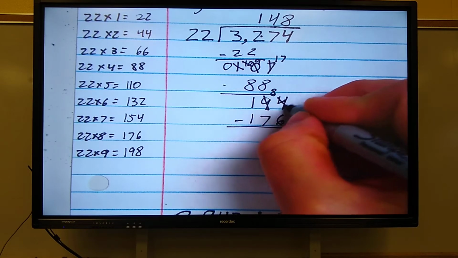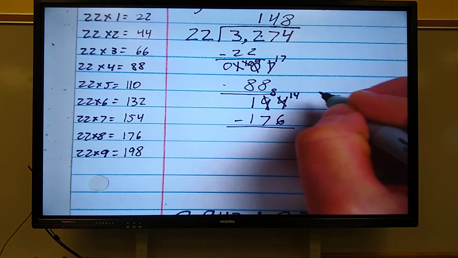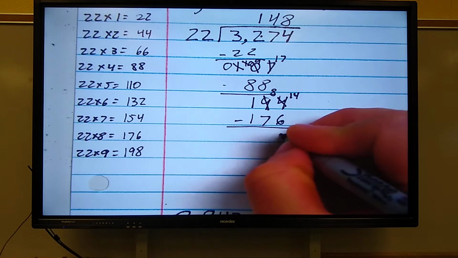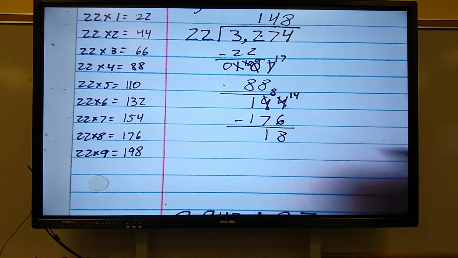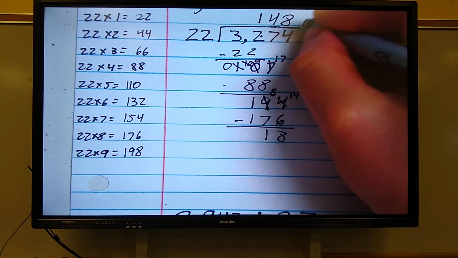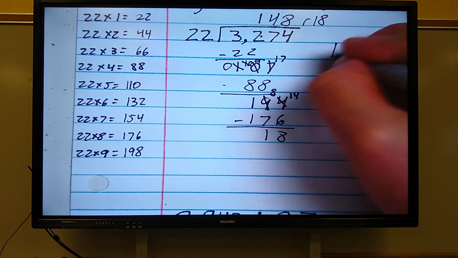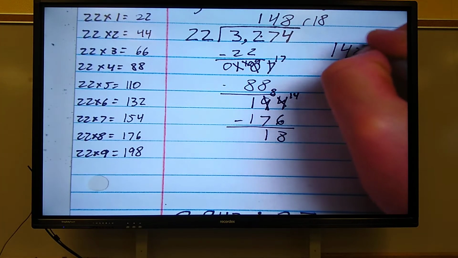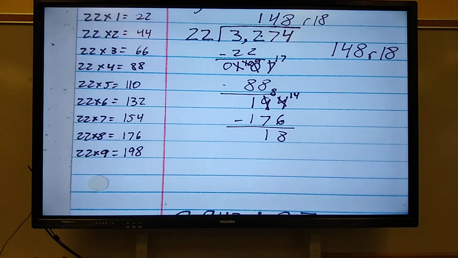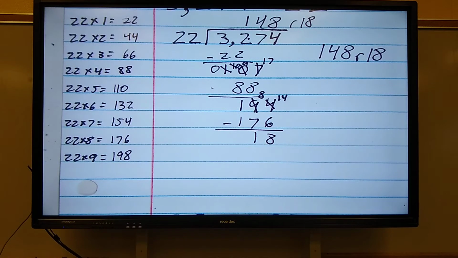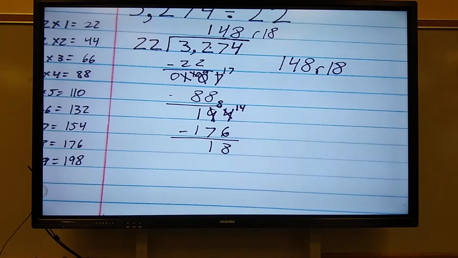That becomes an 8. The 4 becomes a 14. 14 minus 6 equals 8. 8 minus 7 equals 1. Nothing else to bring down. My answer is, or my quotient is 148, remainder 18. There we go. I hope you did good, because we're going to step it up a notch.